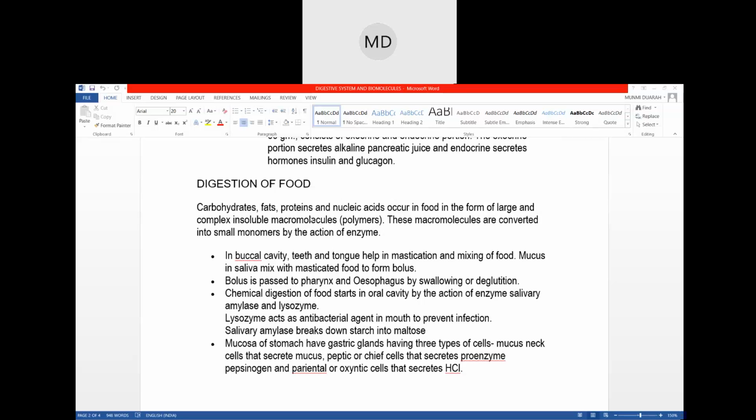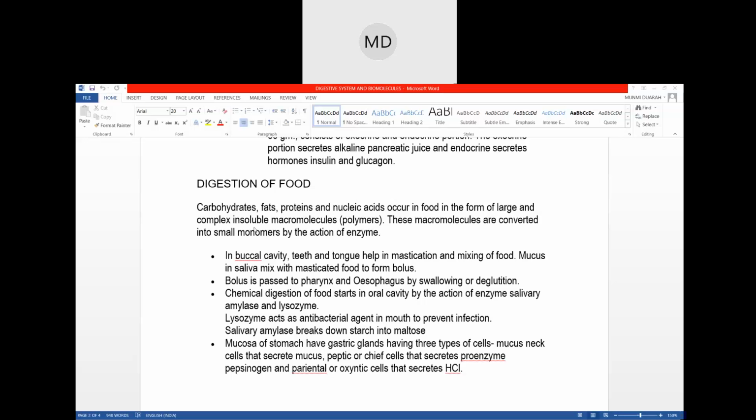The food which we eat, in the definition of digestion we have seen that complex food materials are converted into simpler forms, right? There are carbohydrates, fats, proteins, nucleic acids, and these need to be broken down in order to be digested.